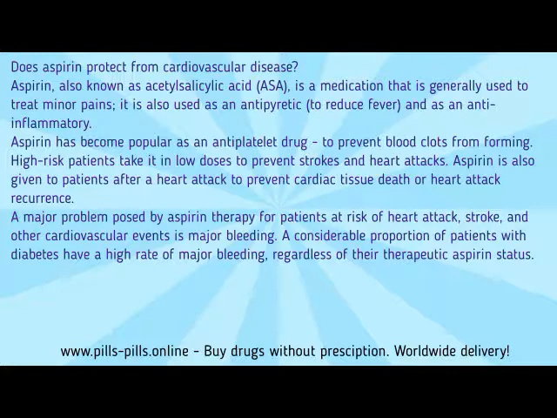A major problem posed by aspirin therapy for patients at risk of heart attack, stroke, and other cardiovascular events is major bleeding. A considerable proportion of patients with diabetes have a high rate of major bleeding, regardless of their therapeutic aspirin status.